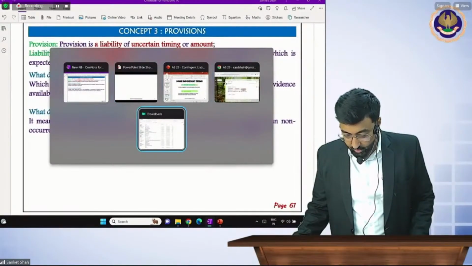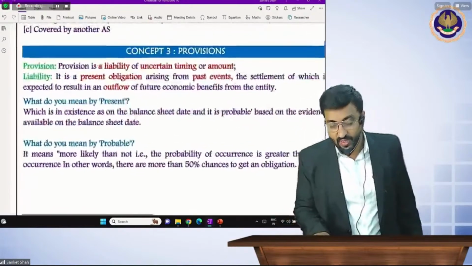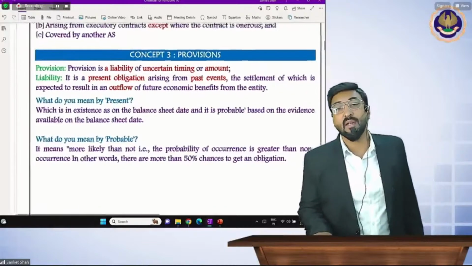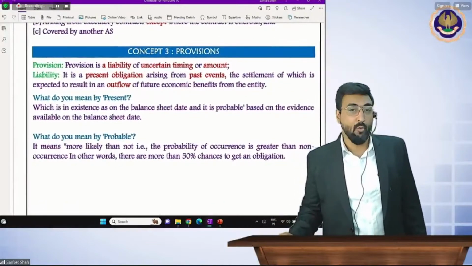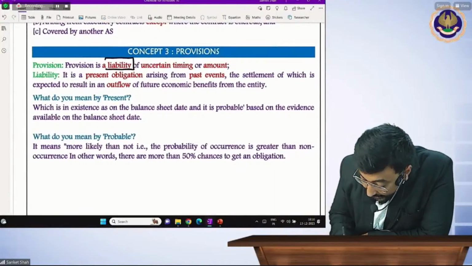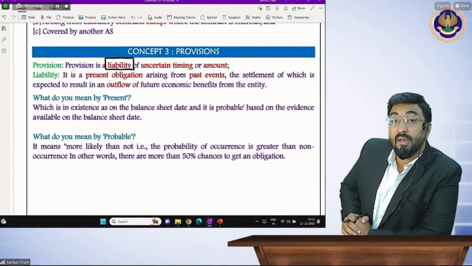Yes, write down the definition. First, I will explain it to you and then we'll write it. Provision is a liability of uncertain timing or amount. Okay. If this is a liability, what is important? This is a liability. So this is a liability of uncertain timing or amount.